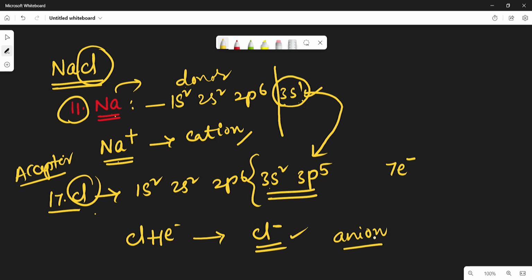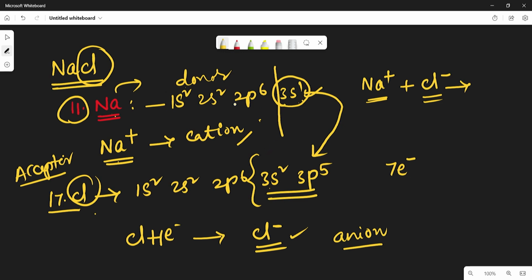So now when the two ions, Na+ and Cl-, one is a cation and one is an anion, in between the two atoms there exists an electrostatic force. The cations and anions are formed due to the transfer of electrons from a metal atom to a non-metal atom. They experience the electrostatic forces and get attracted to form a chemical bond.